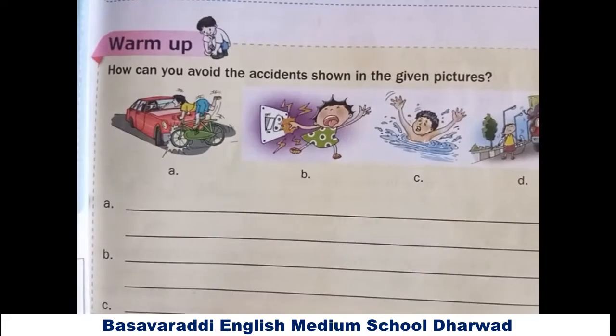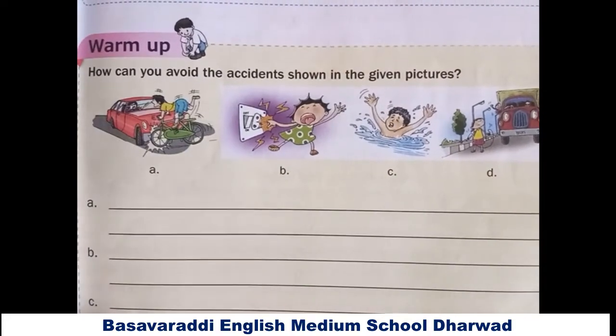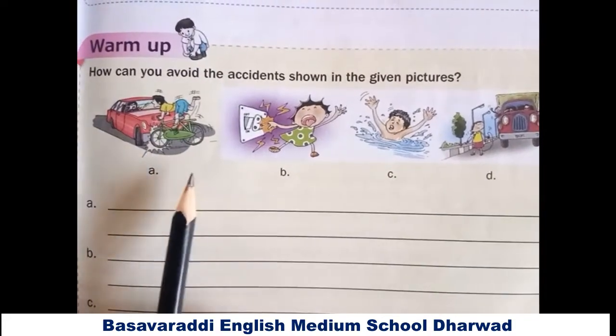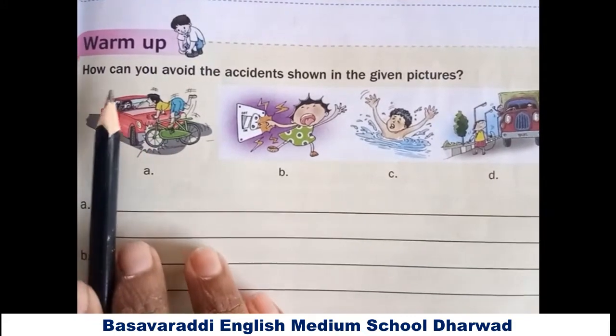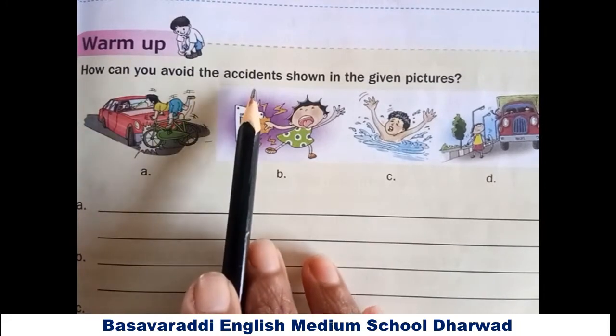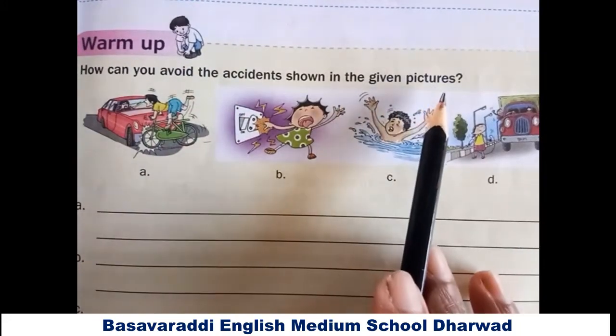Okay, first, the warm-up activity: look at the pictures carefully. The question is, how can you avoid the accidents shown in the given pictures?